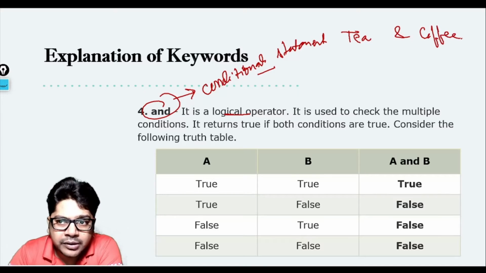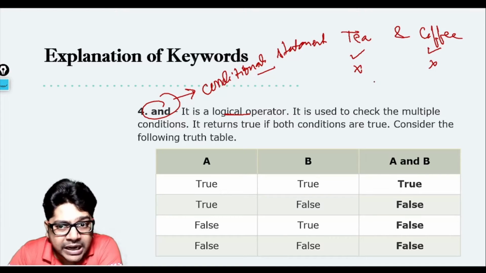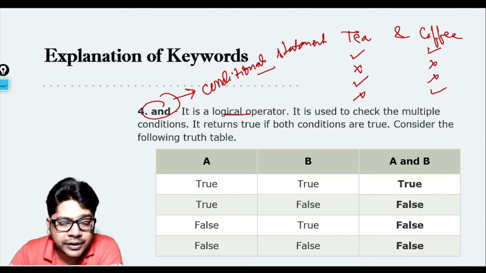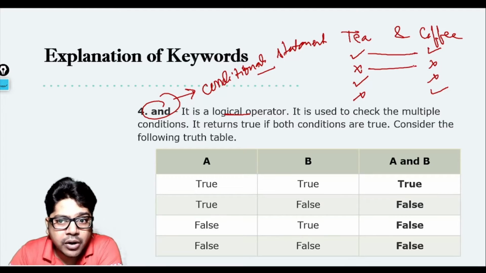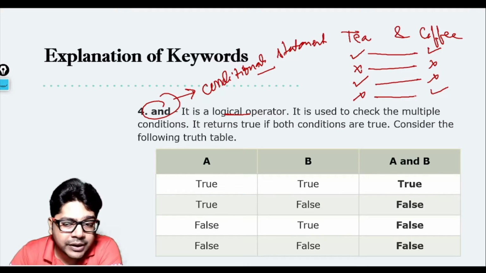Now it might be possible that both are available, or it might be possible that none of them are available, and it might be possible that tea is there but coffee is not there, and it might be possible that tea is not there and coffee is there. So now you see, these are the four scenarios. Both are there, both are not there, one is there, the other is not, and the other one is there, the previous one is not.